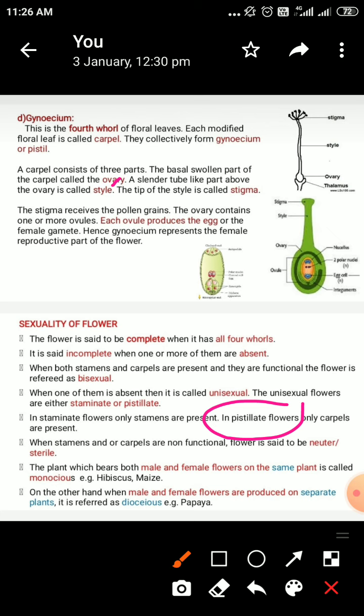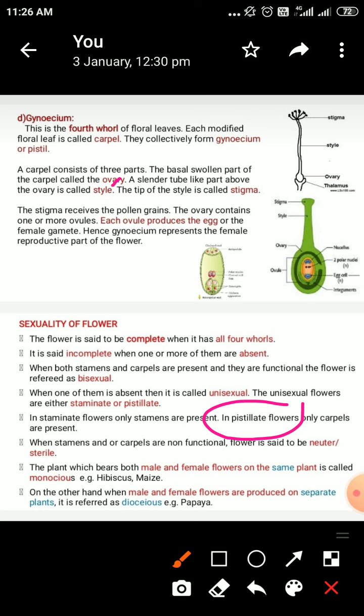Now when stamens and carpels are non-functional, the flowers are said to be neuter or sterile. Sometimes both the androecium and gynoecium are present, but they are non-functional. They do not produce fruits and seeds. The flowers are called as sterile flowers.